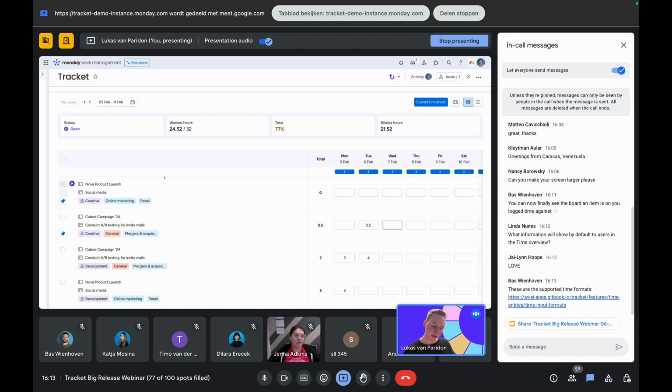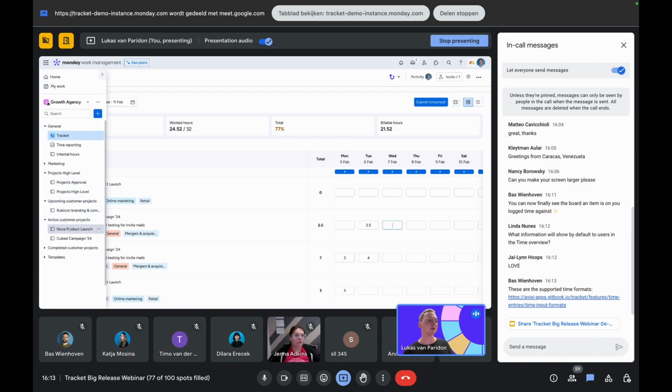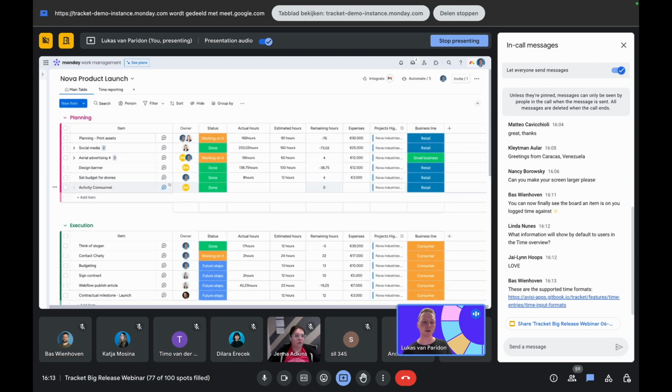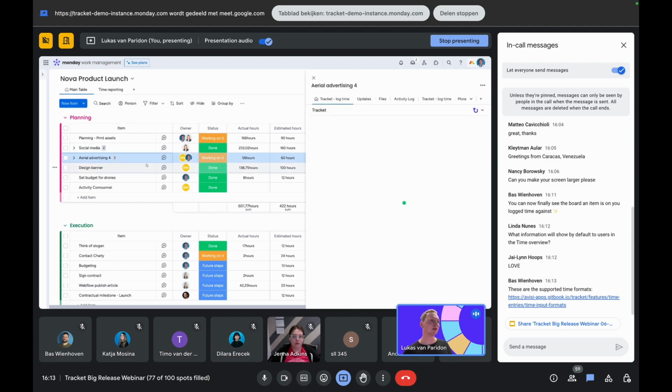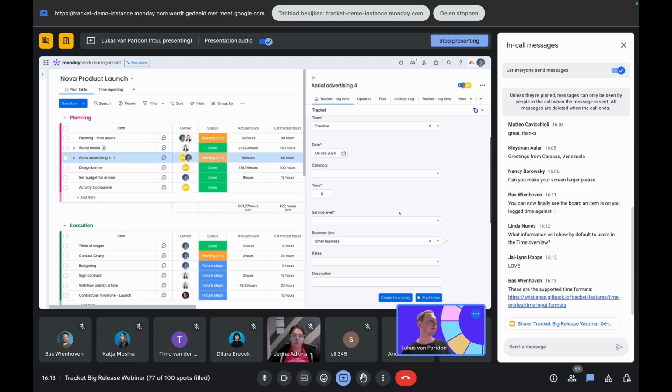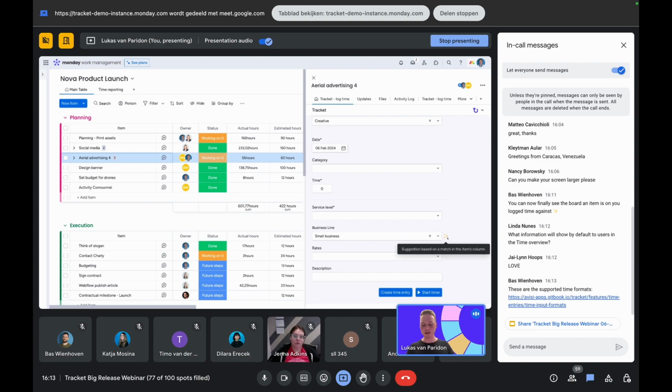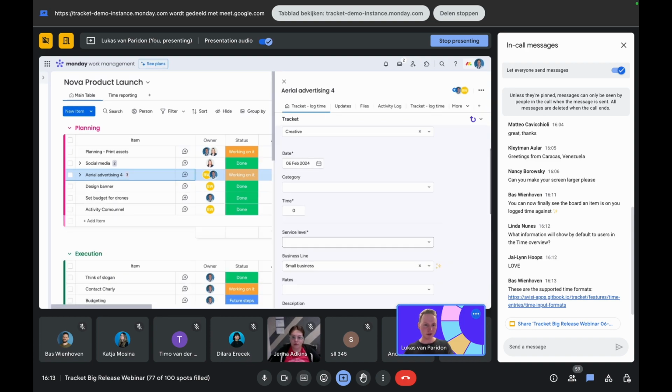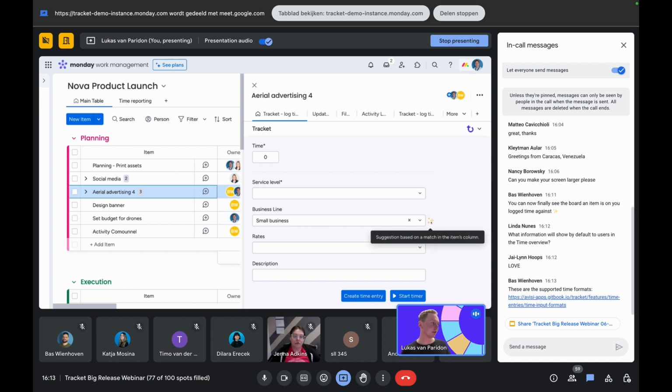So we got smart suggestions on item information. Once we got a board right here, so project board, this is where we see we got a column business line. So you may have remembered the business line from the time entry template as well. What does this mean? So when we open up an item that we want to track time on, we can see a new suggestion. So this is a yellow one, if that's clear. The previous one was different.